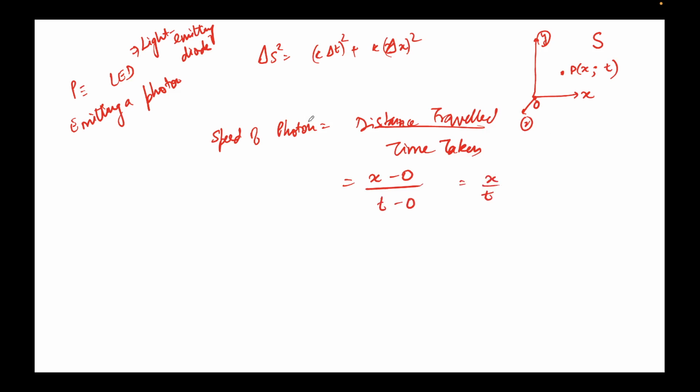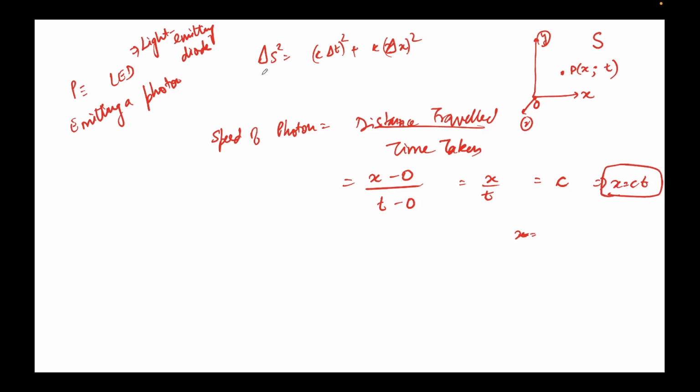What is the speed of a photon? Can anyone tell me? Can we generalize it? Speed of light. Speed of light. Very good. So I can write this to be c. And remember, c is a constant in whichever frame you are. We said this is the second postulate of STR, the Special Theory of Relativity. So I now know that x equal to ct. Just remember this expression.